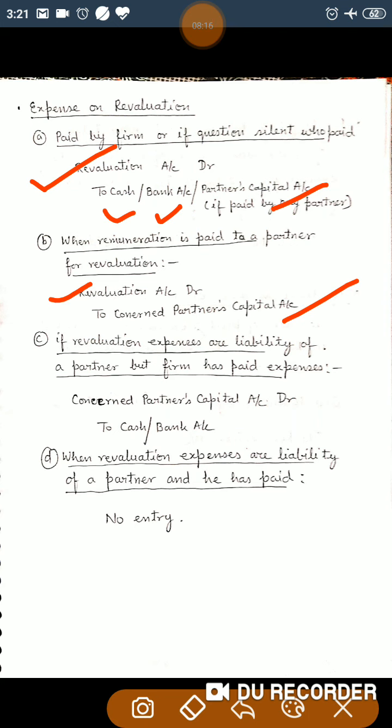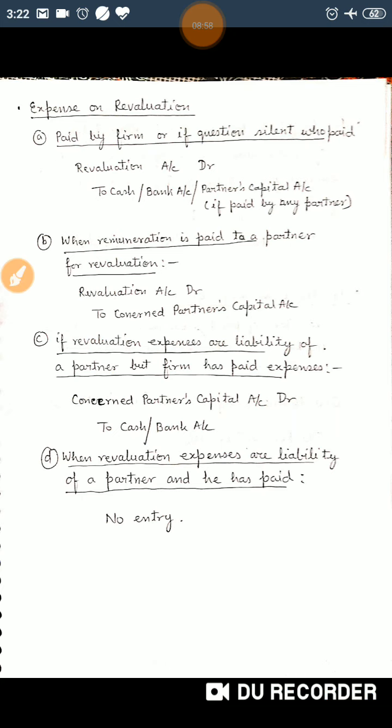Third case, if revaluation expenses are the liability of a partner but the firm has paid the expenses. In that case, the partner has to pay, but if the partner is not paying and the firm is making payment on behalf of the partner, then that partner's capital should be decreased by that amount, and cash or bank, which is decreasing in the business, is credited. And the last case, when revaluation expenses are the liability of a partner and he has paid, in that case no entry will be passed in the books of account, because it's the responsibility of the partner and he has paid on his own. There is no relation with the firm.